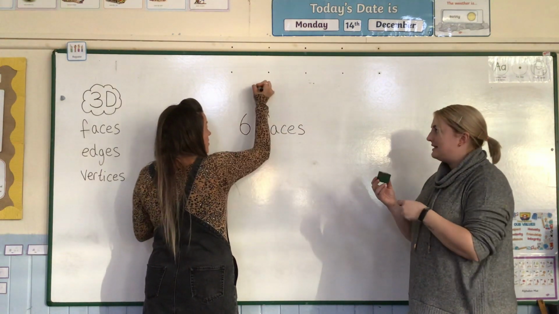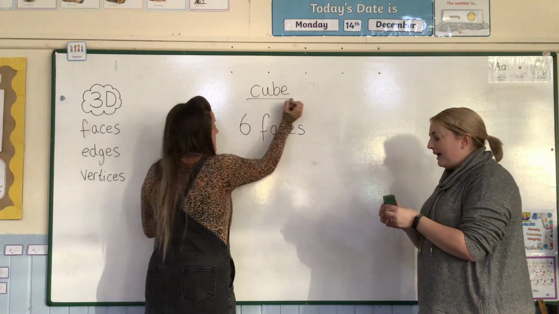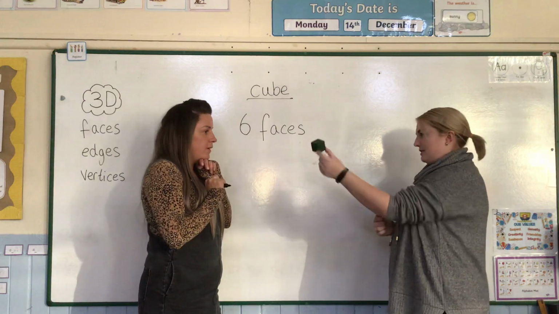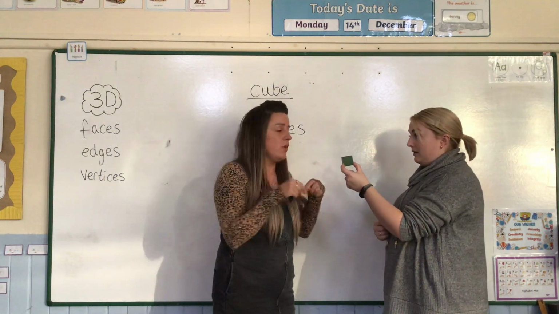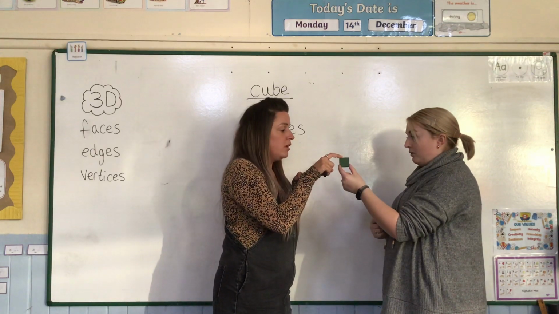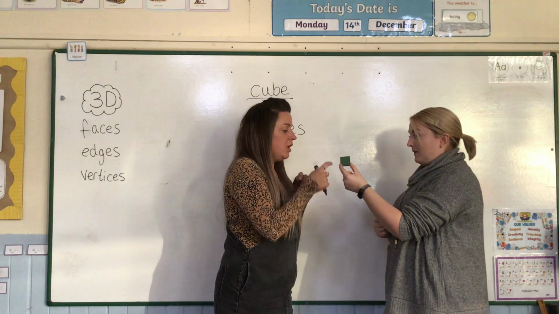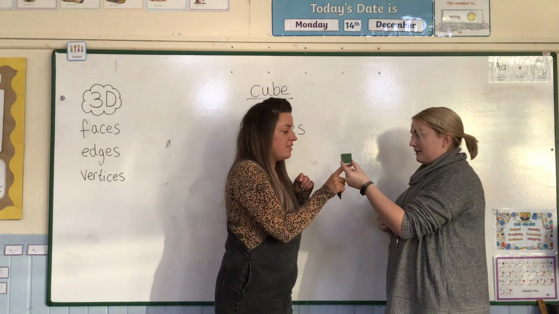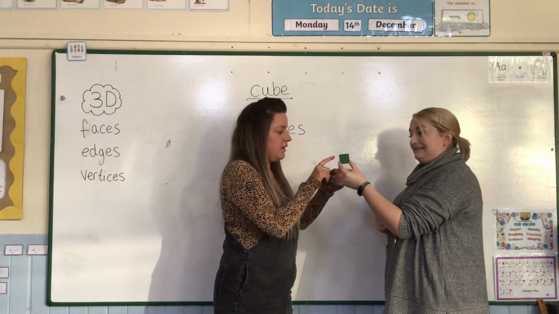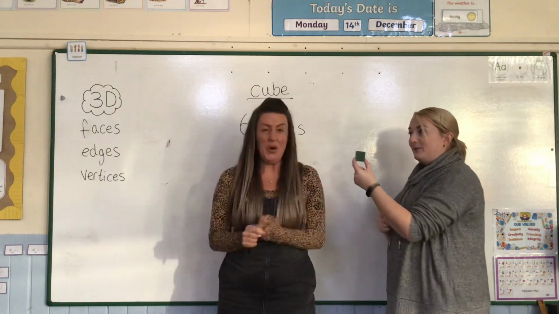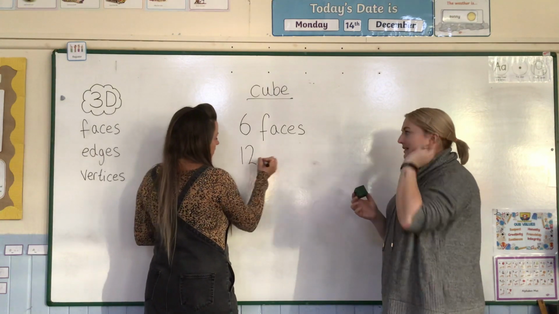As well as 6 faces, how many edges do you think a cube has? This is tricky, there's a lot. Can you help me, year 1, count them? Are we ready? 1, 2, 3, 4. I think I'm going to go underneath. 5, 6, 7, 8. Have I missed these ones? 9, 10, 11, 12! 12 edges. Oh, that's a lot of edges.